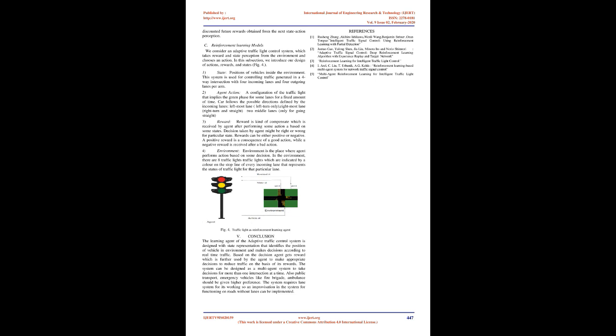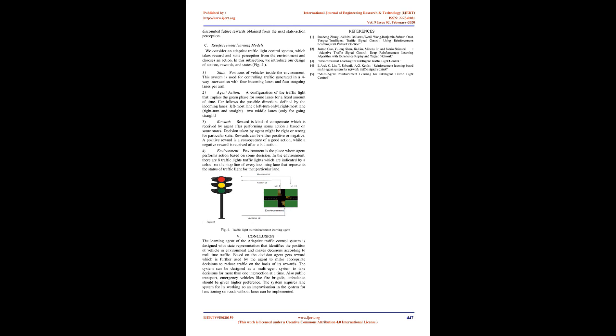4. Environment. Environment is the place where the agent performs an action based on some decision. In the environment, there are 8 traffic lights which are indicated by a color on the stop line of every incoming lane that represents the status of the traffic light for that particular lane. Fig. 4. Traffic light as reinforcement learning agent.